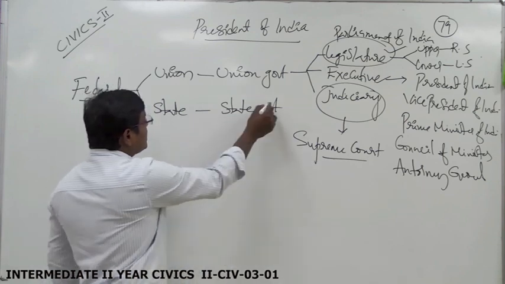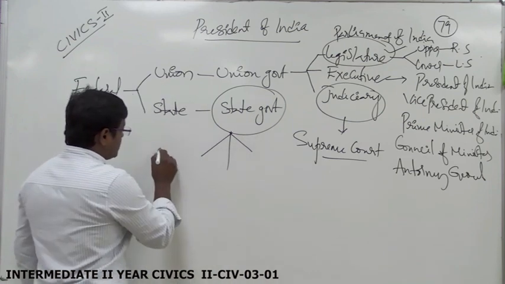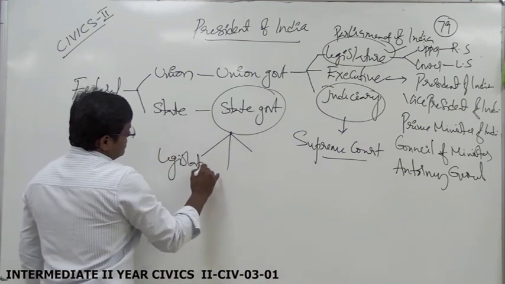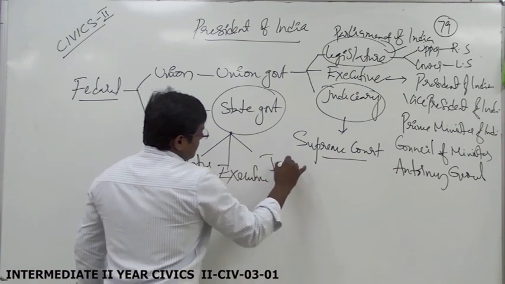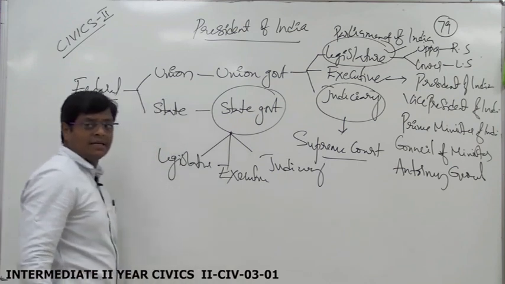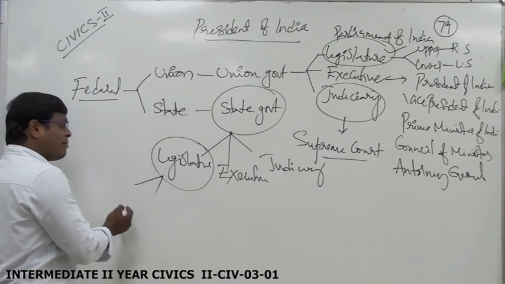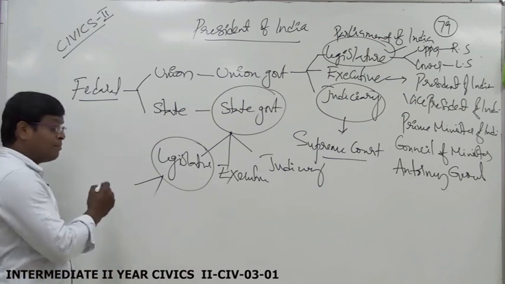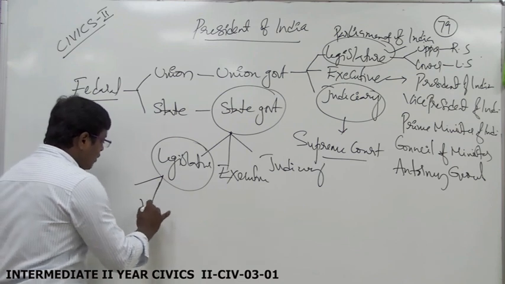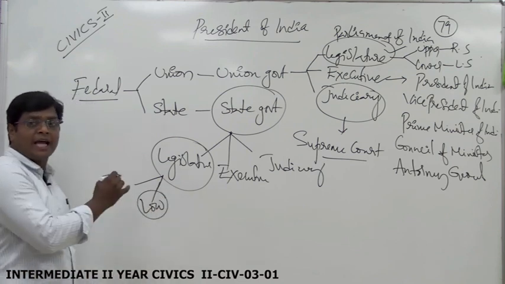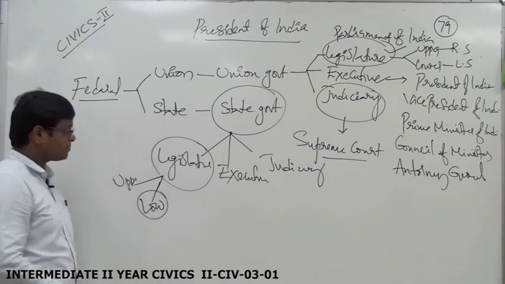Then what about the state government? At the state level also there are three organs: state legislature, executive, and judiciary. Understood? Here the state legislature is unicameral in some states and bicameral in some states. If it is unicameral, only the lower house exists. If it is bicameral, the upper house also exists, like Telangana and Andhra Pradesh.